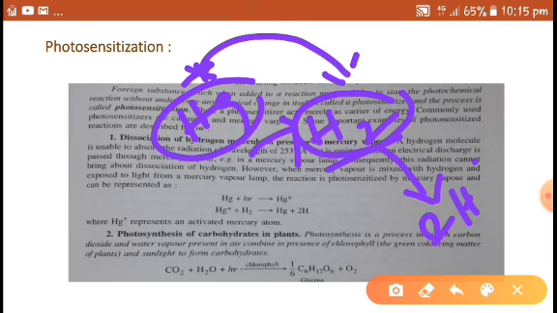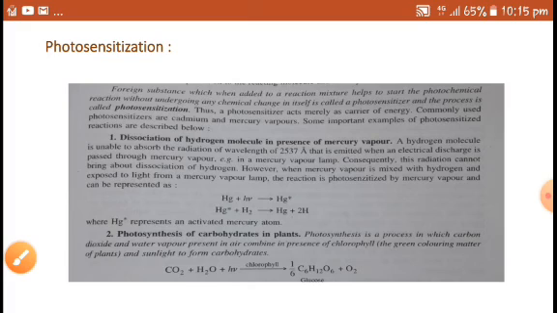So without this mercury, the reaction cannot occur. This mercury is transferring energy, that's why it is called a photosensitizer. This reaction is called a photosensitized reaction, and this phenomenon is called photosensitization.